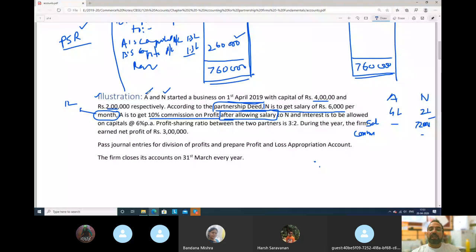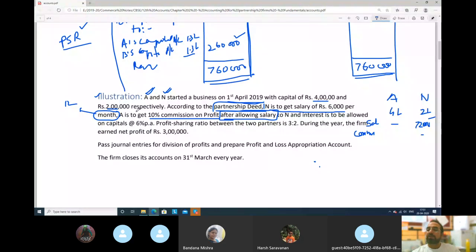Two partners, A and N, started business, perfectly fine. Their capital, A's 4 lakh rupees and N's 2 lakh rupees, perfectly fine. Now focus here. According to the partnership deed, it is mentioned, they have agreed to everything. N is to get a salary of 6,000 rupees per month.